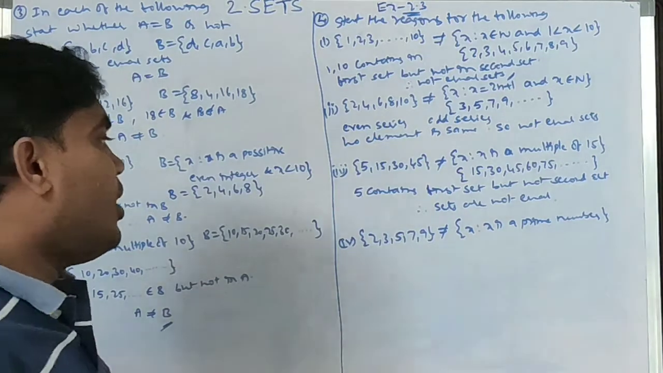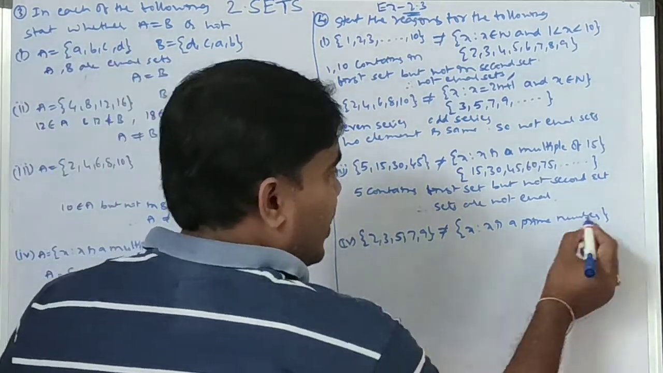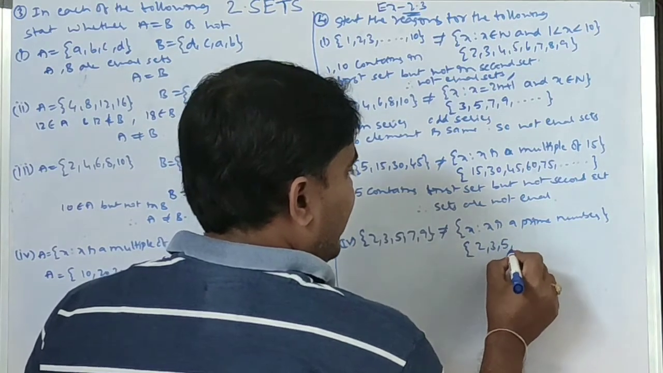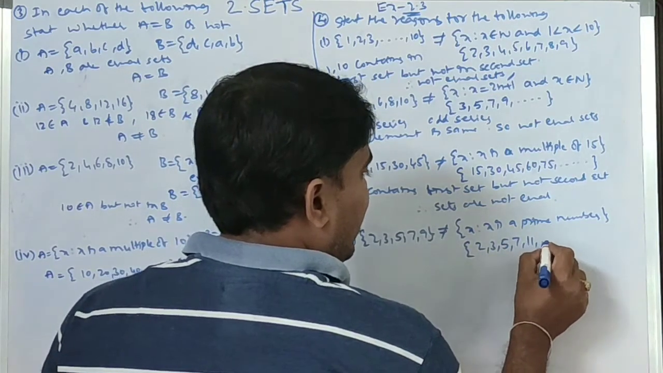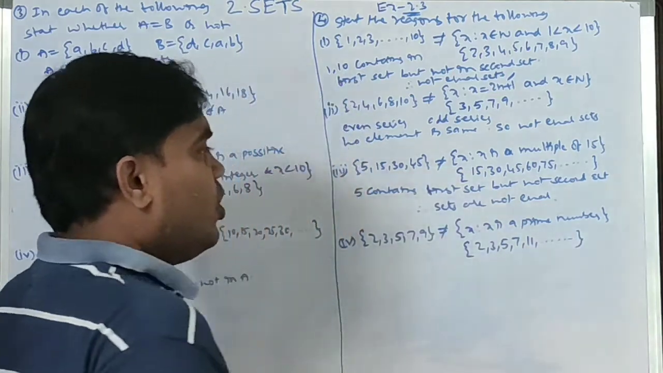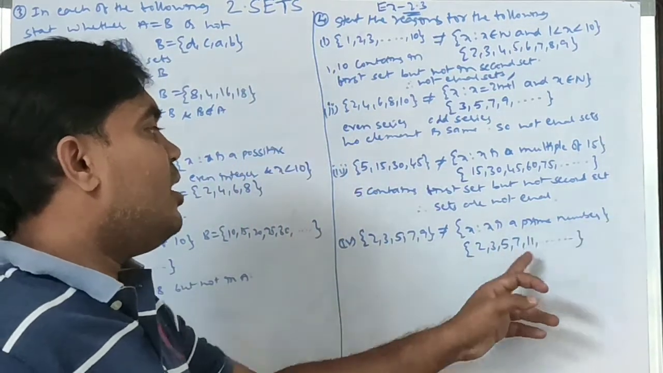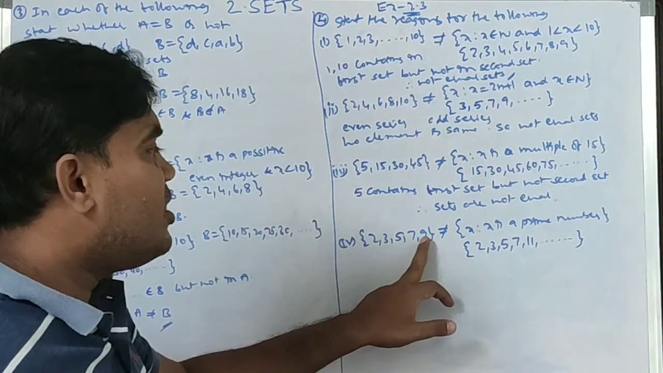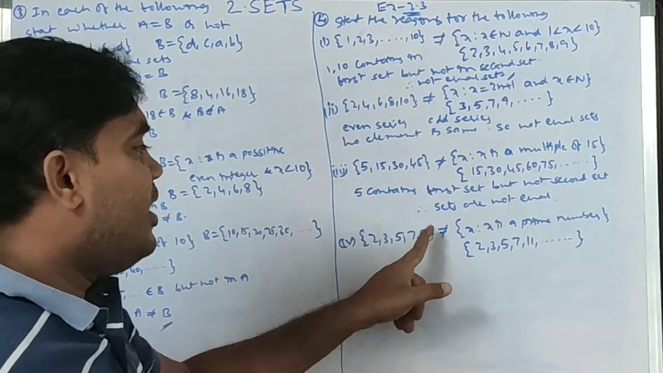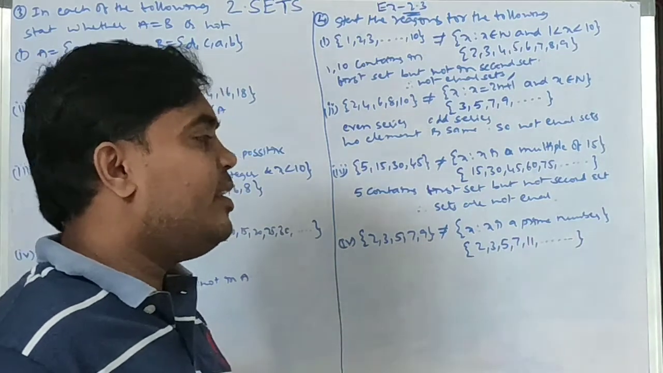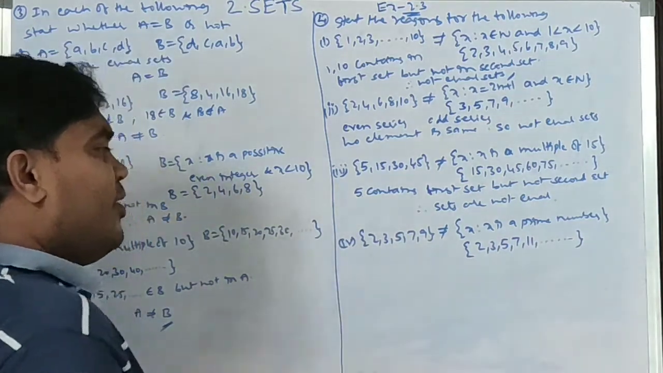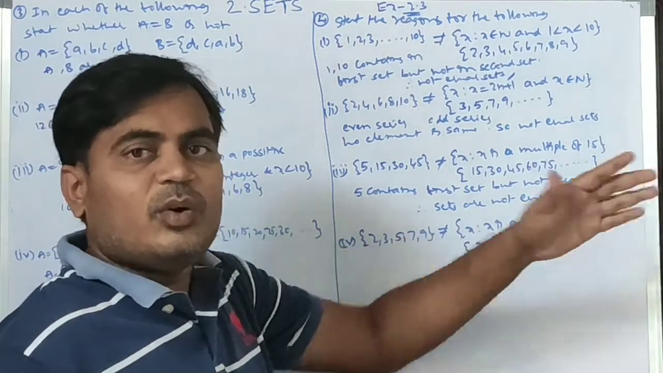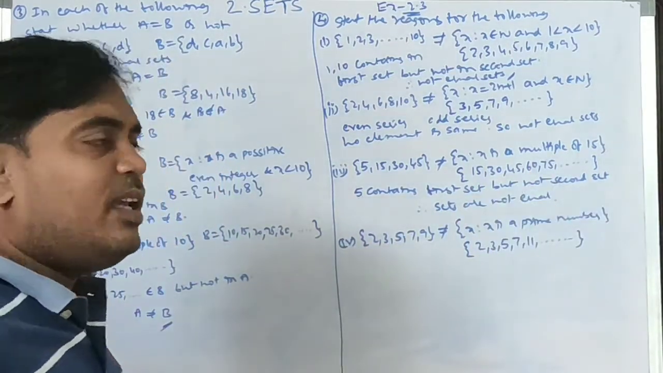Okay, now this one, prime numbers. I am taking prime numbers 2, 3, 5, 7, 11 up to so on. So this is the prime number set. Here 9 is in this set, but 9 is not contained in the prime set. Even if 9 were not given, this has only 4 elements, while the prime set has so many. So these are not equal sets.